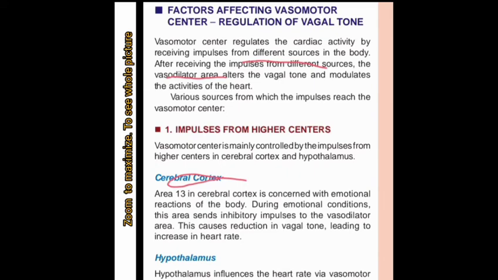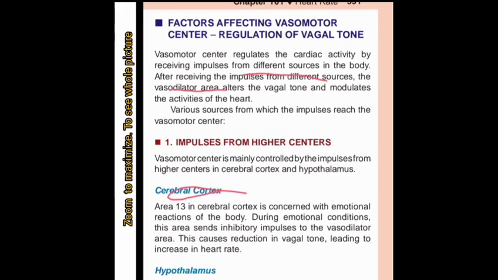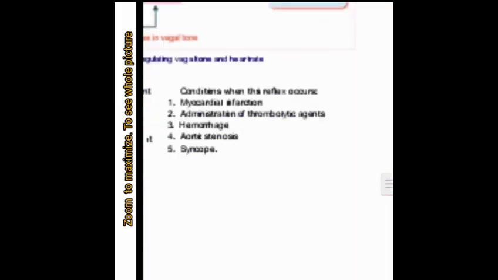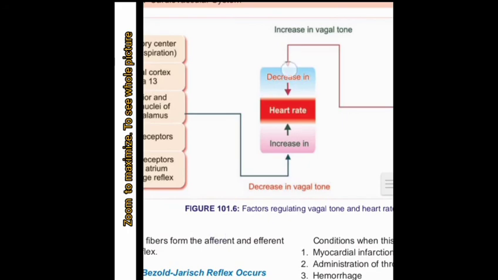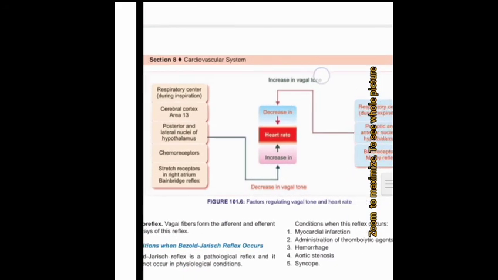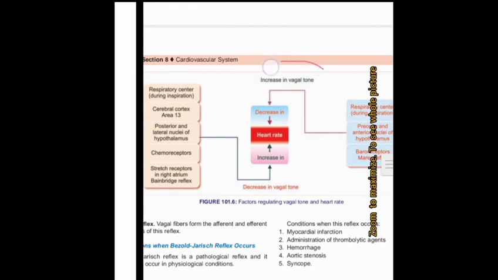All those things we discuss on the basis of increasing or decreasing heart rate. First we discuss from the figure shown on the last page of the cardiovascular system. You can see here that some sources are responsible for increasing vagal tone, which decreases the heart rate, whereas some sources increase the heart rate by decreasing the vagal tone, because vagal tone is inversely proportional to heart rate. When vagal tone decreases, heart rate increases.